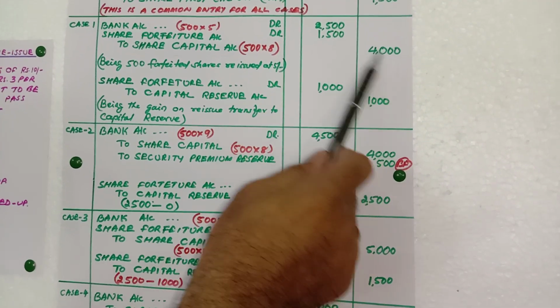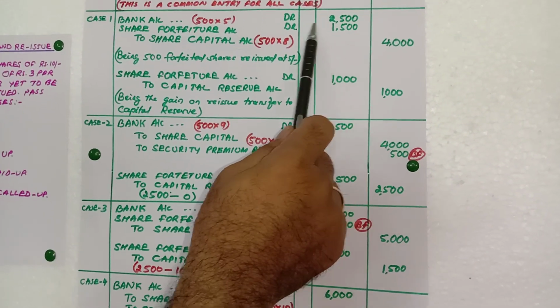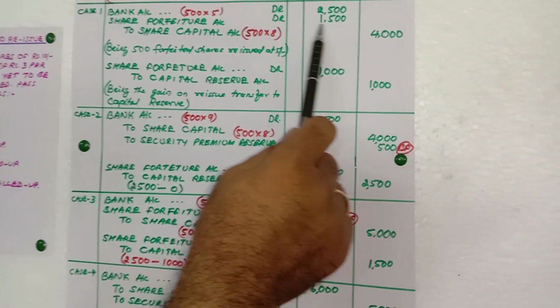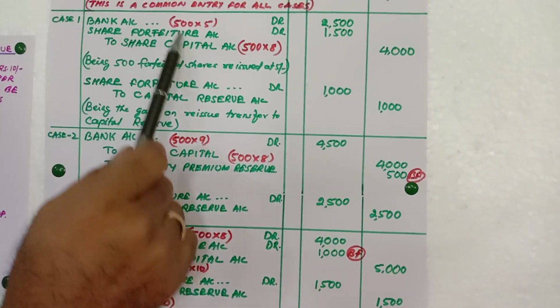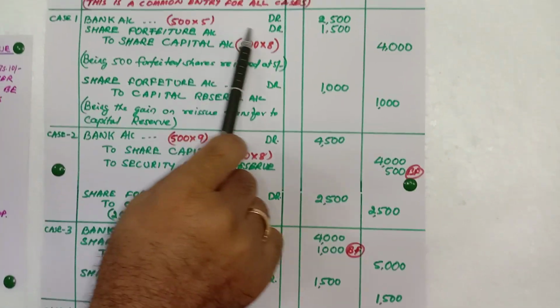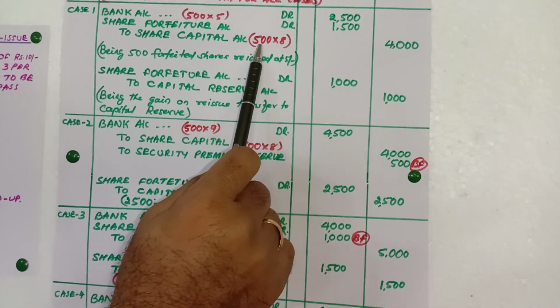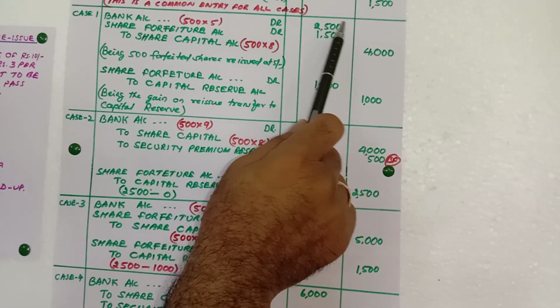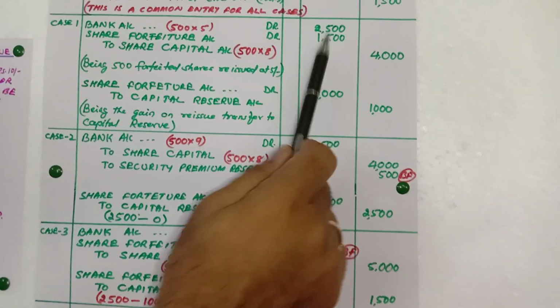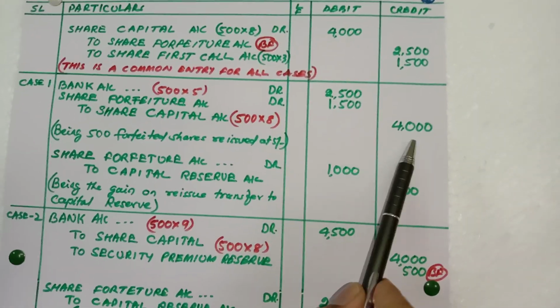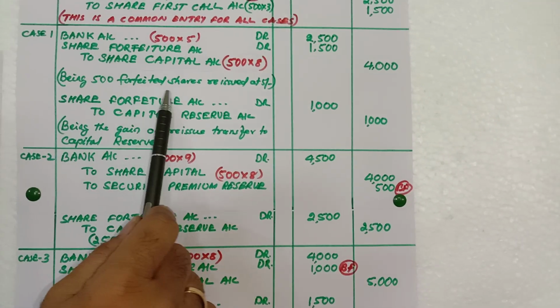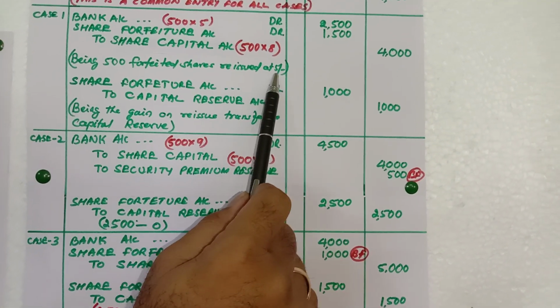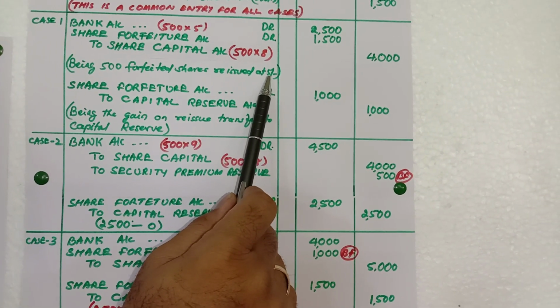You can see there is a difference. So this again will become the balancing figure. Share forfeiture will become the balancing figure. So fill this gap. So write the correct entry: bank account debit, share forfeiture account debit, to share capital. So bank account 2500, share forfeiture 1500, share capital 4000. You can write the narration being 500 shares forfeited and reissued at 5 rupees.